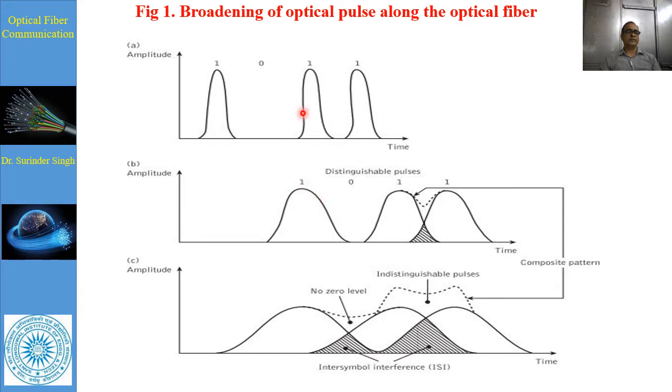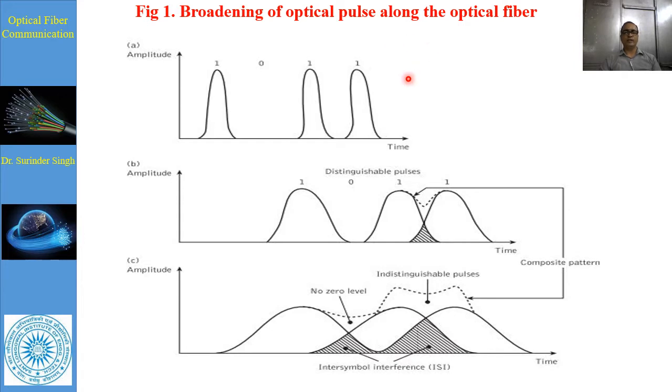Due to that, at the receiving end we sometimes do not get the same information as the original. There may be some intermixing of information at the receiver end, so it is difficult to recognize the signal.